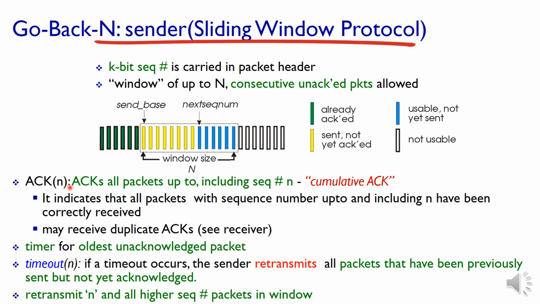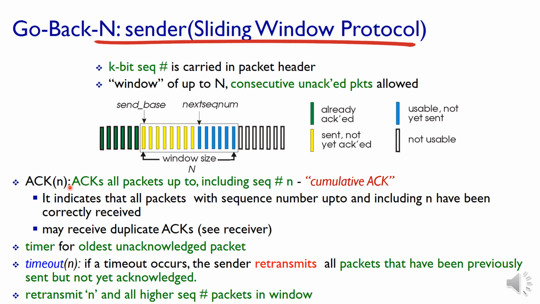ACK of n, cumulative acknowledgement, means that, unlike the previous cases where an acknowledgement is received for each packet sent, here for n number of packets there will be one acknowledgement. For example, suppose I am sending 8 packets, from 0 up to 7.